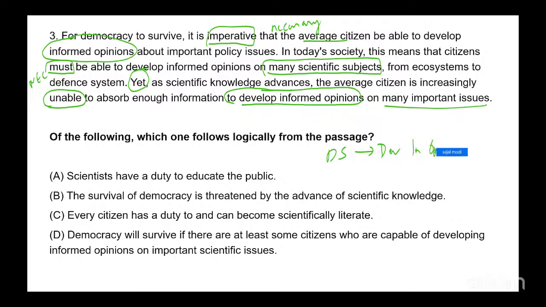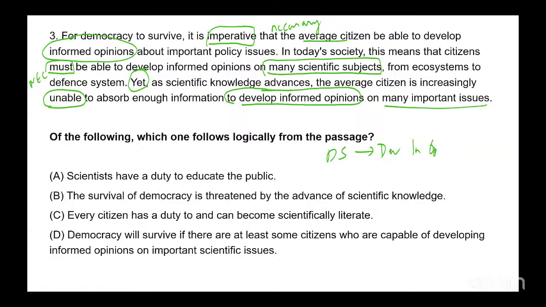And if he's not able to do this, it will be difficult for democracy to survive. That's what the message is. Of the following, which one logically follows from the passage?